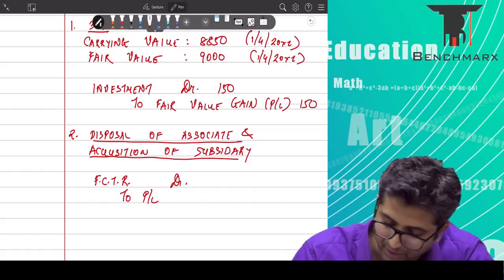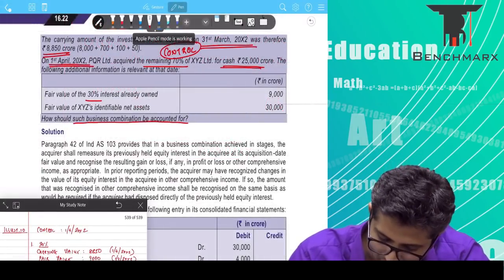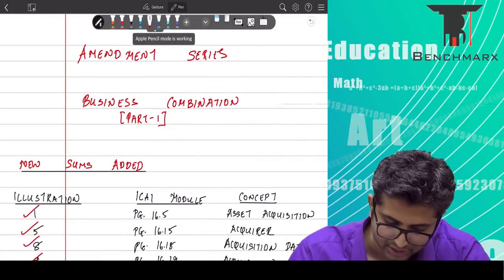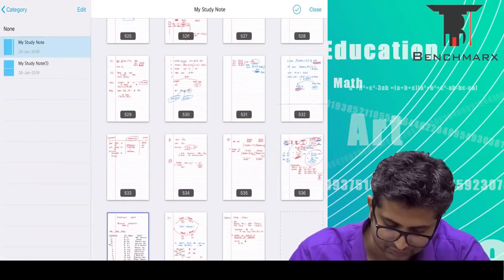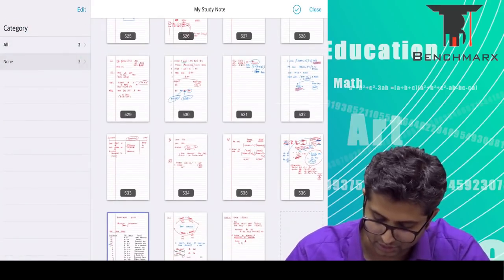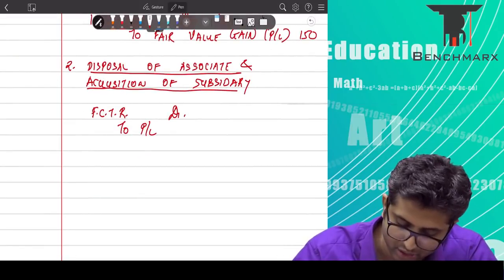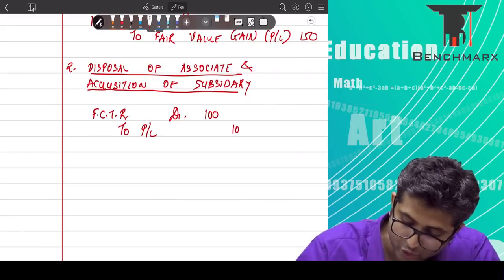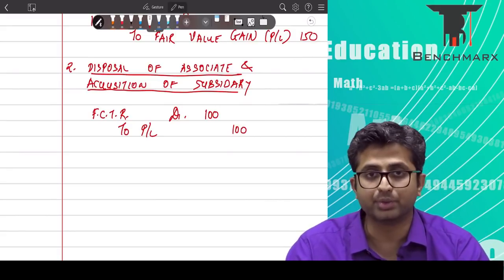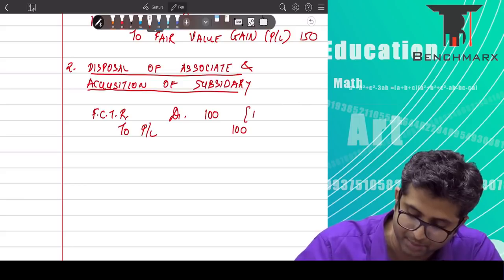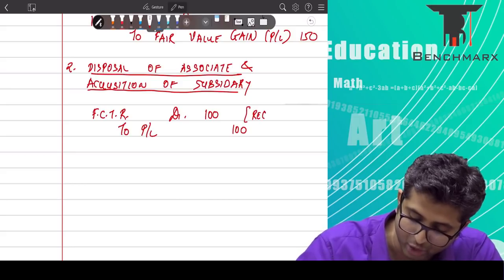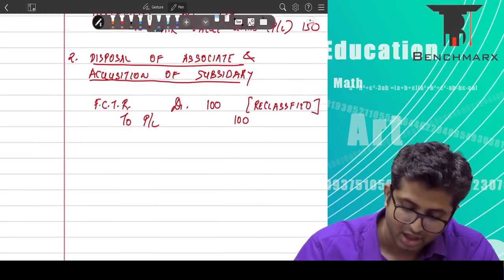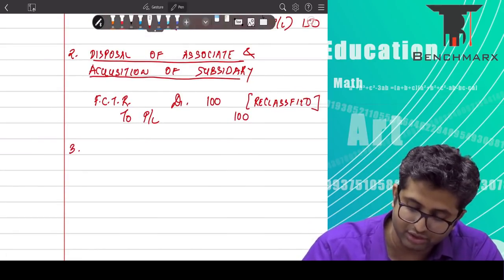When I say profit and loss, it is a statement of profit and loss. The FCTR balance, if I am not wrong, was 100? Yes. I'll just put this, the FCTR balance over here was 100 rupees. So FCTR will be transferred to the profit and loss account, that is 100 rupees. Remember, this is because FCTR forms a part of the recyclable or reclassifiable OCI. So this is reclassified.